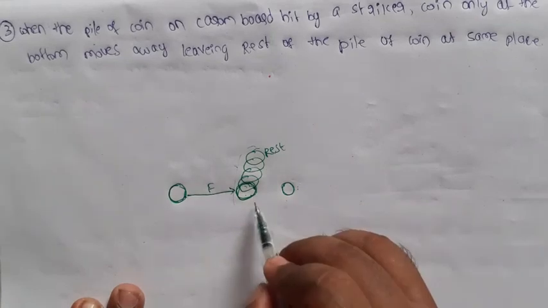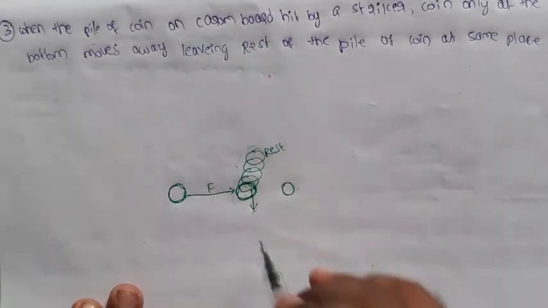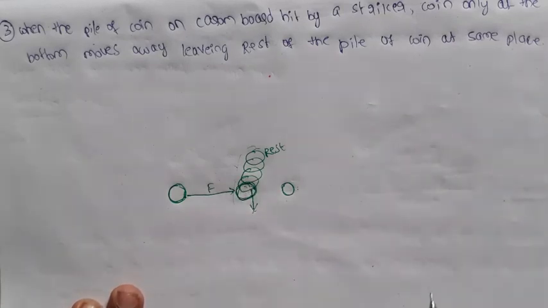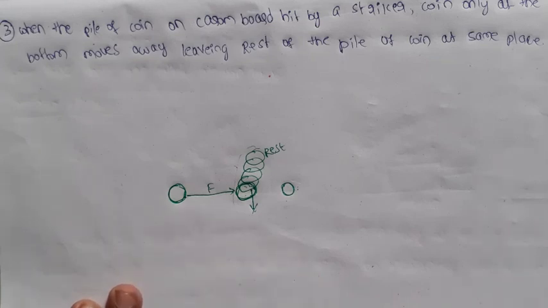The remaining coins move downward without changing their place, due to Newton first law. This is an example of the Newton first law.